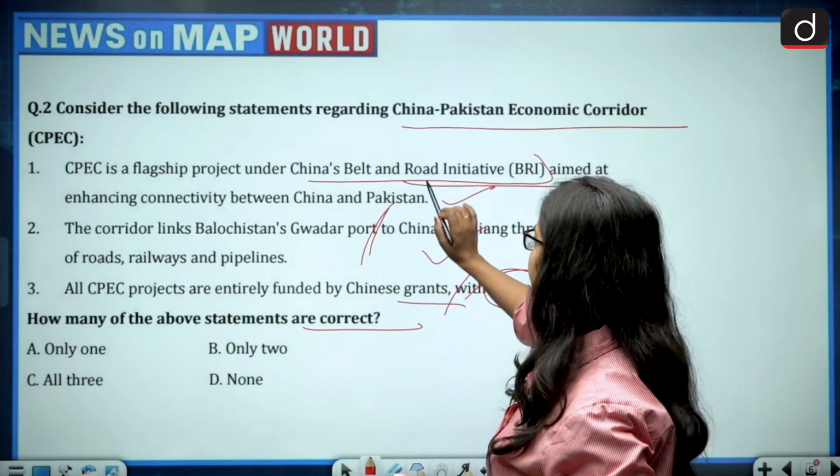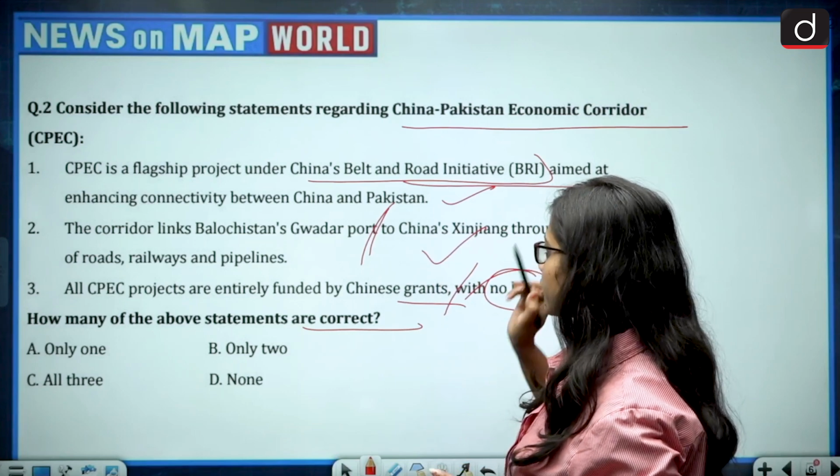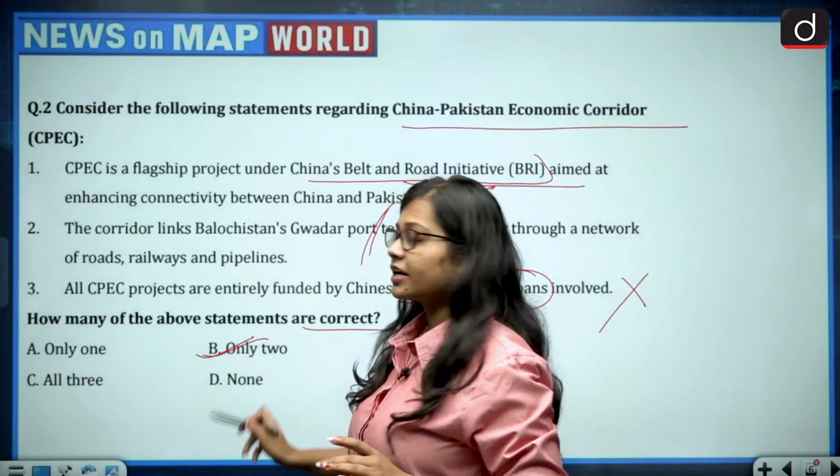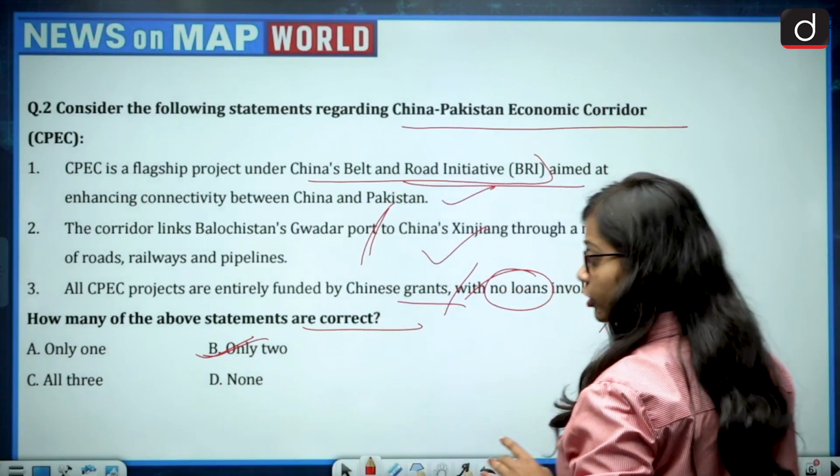So how many are correct? First is correct, second is correct. So the correct answer becomes option B, that is only 2. Now moving on to the next question.